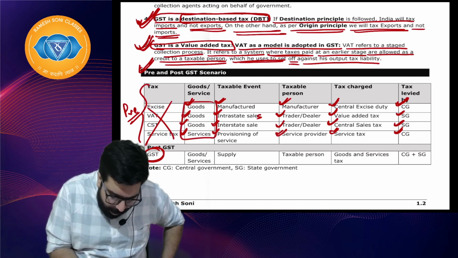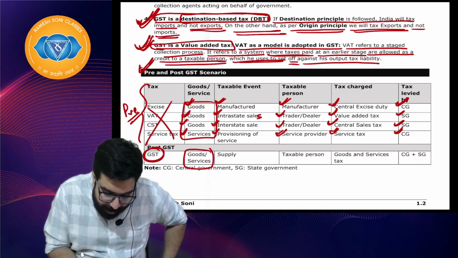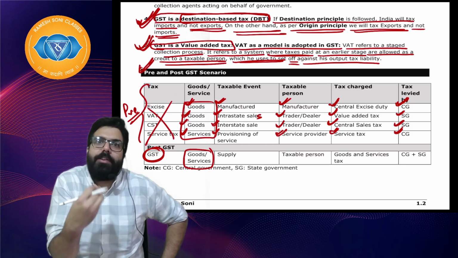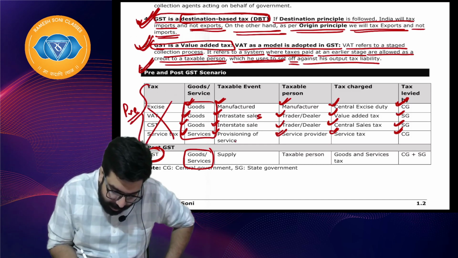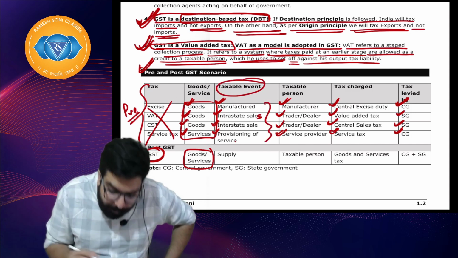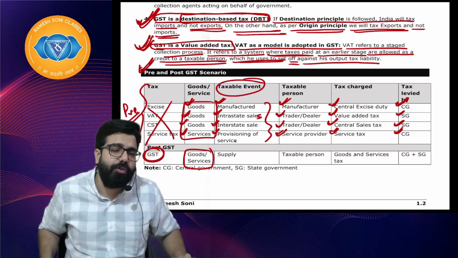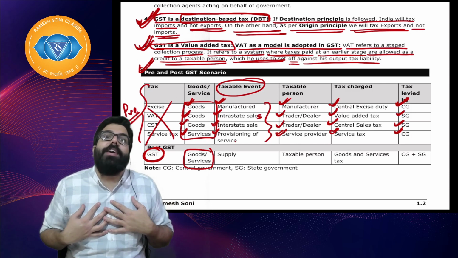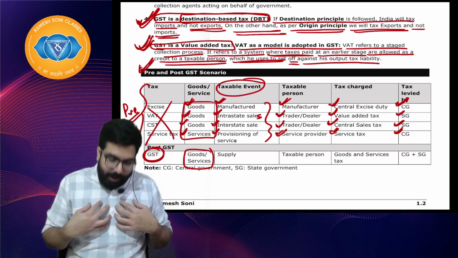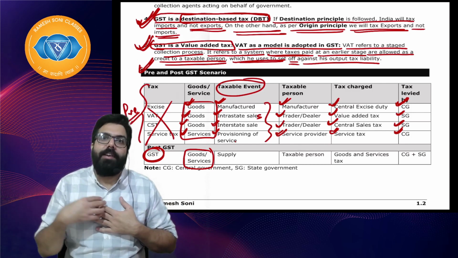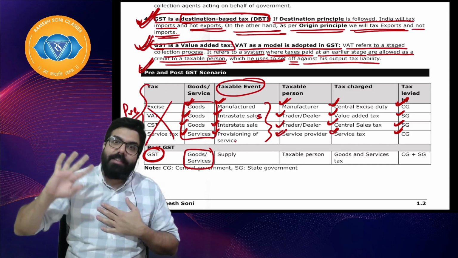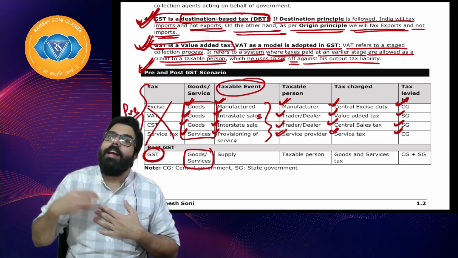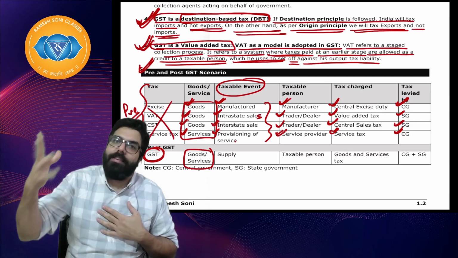Goods and services are goods and services only. Whenever manufacturing was done, whenever sales was done, whenever provisioning of service was done, all these were the taxable event. Taxable event means the crime which you used to do. My crime was manufacturing, so excise duty was charged. My crime was sales, so VAT and CST were charged. Because I provided services, service tax was charged.